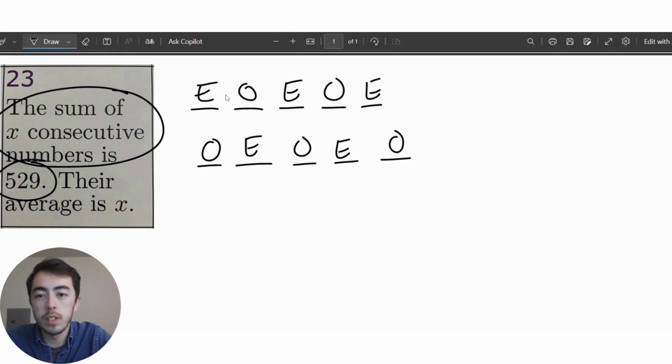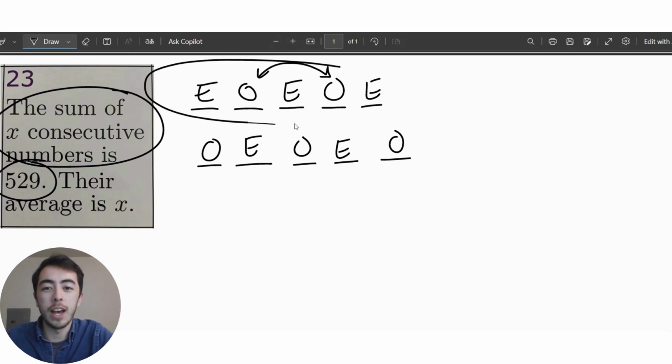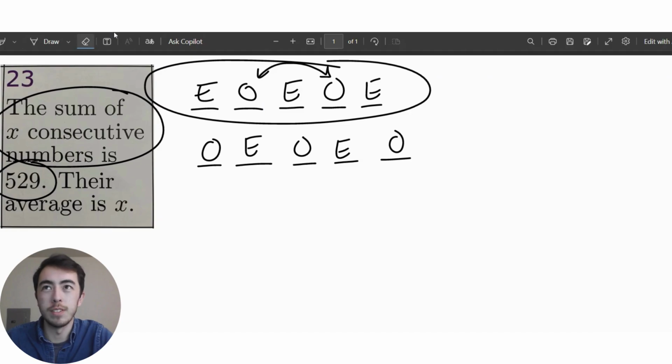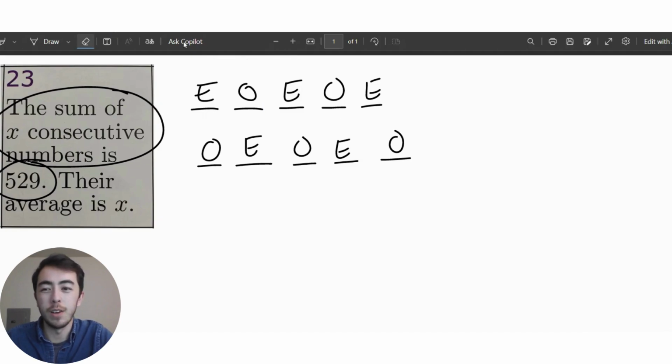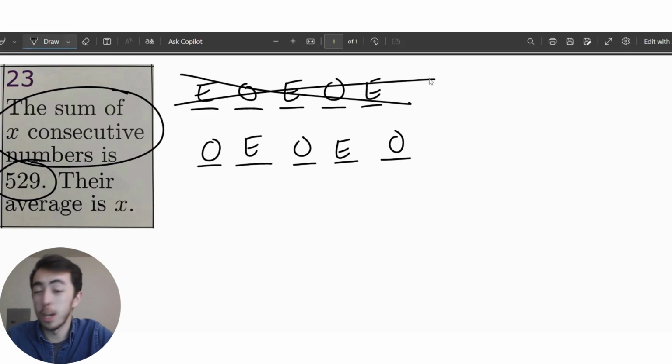If I start with an even number, then I have 3 evens and 2 odds. Well, these 2 odds, when I add them together, will become another even number. And I know that if you add up a bunch of even numbers, it'll still be even. Okay, so this tells me that this one is not a possibility. Or in other words, I can't have an odd amount of numbers unless I start with an odd one. Or I guess I could think about it as having an odd one in the middle.